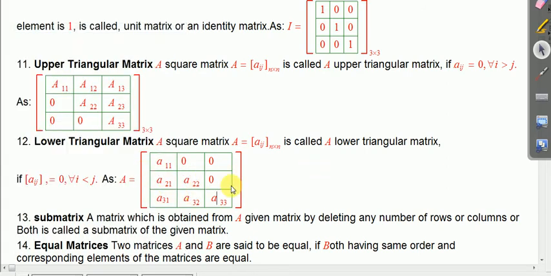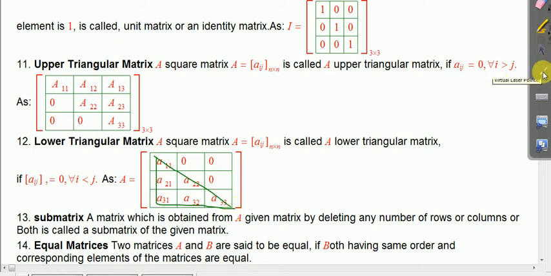Instead of upper triangular matrix, it is known as a lower triangular matrix because the lower triangular part of the matrix is not 0. Suppose it is a square, you make a triangle like this. These elements are not 0, the lower part of the matrix, so it is a lower triangular matrix.